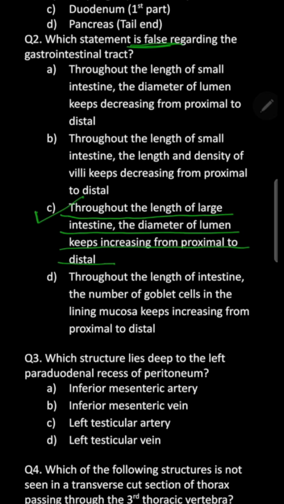So remember this formula of PPP plus C. 4 structures: pons, pituitary, prostate, and cecum. All these structures are wider than their length.